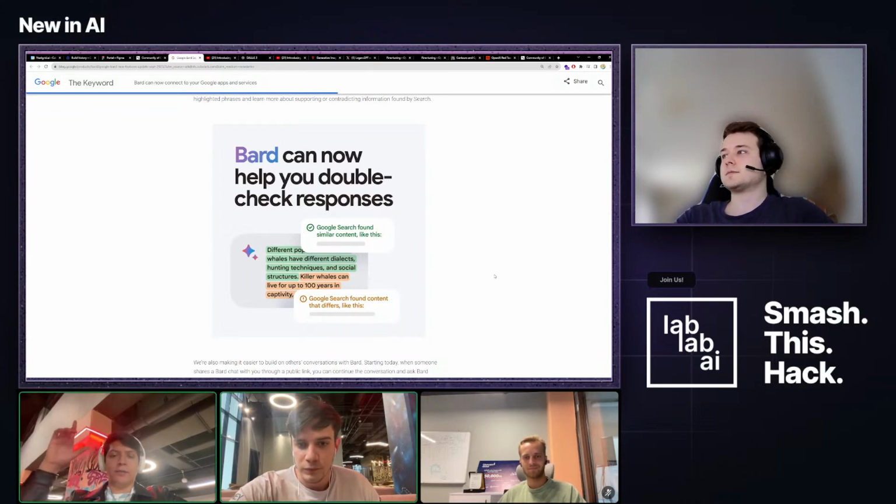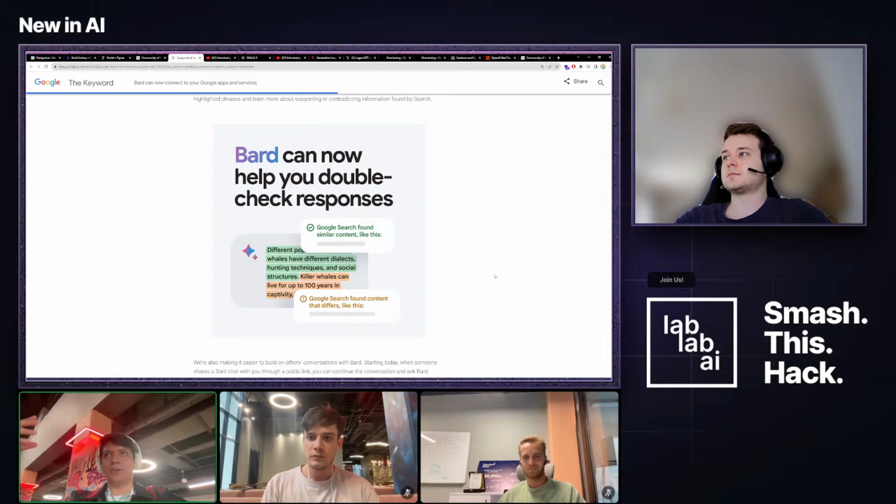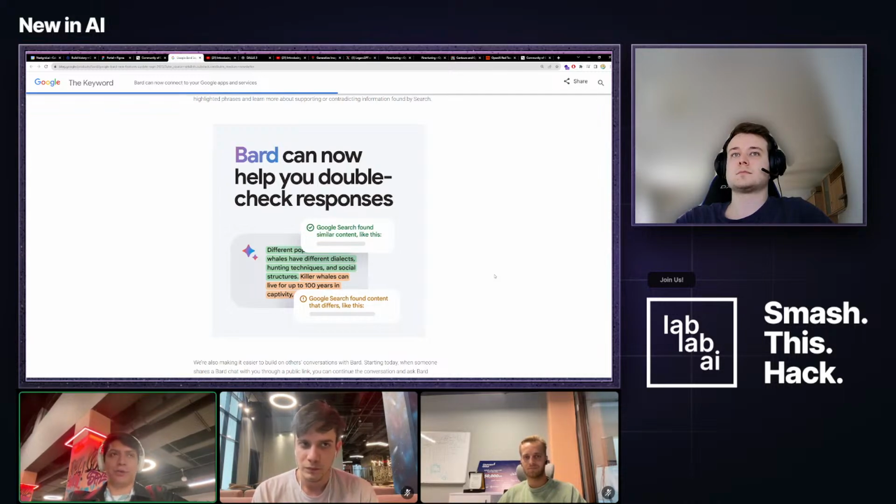Yeah, I agree. I think it would be pretty cool to see something like this as an open source project that you can just put on top of whatever language model you're using, because this is very useful, especially, like you said, for startups that are building on top of models. You can't have a product that hallucinates, whichever product you're building. So this is actually pretty cool, I think.